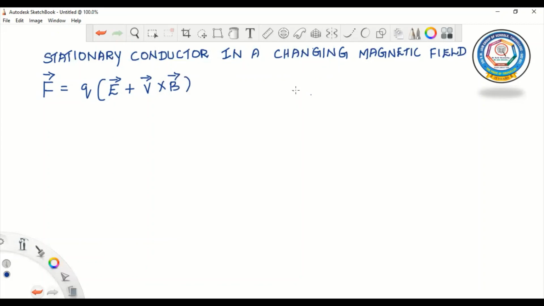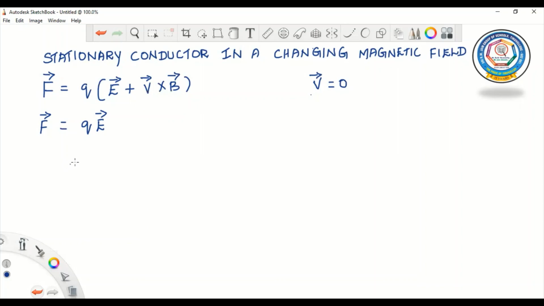And here the conductor is stationary. So we can write the velocity is equal to 0. Then the force becomes F is equal to QE vector alone. Thus, any force on the charge must arise from the electric field E alone.